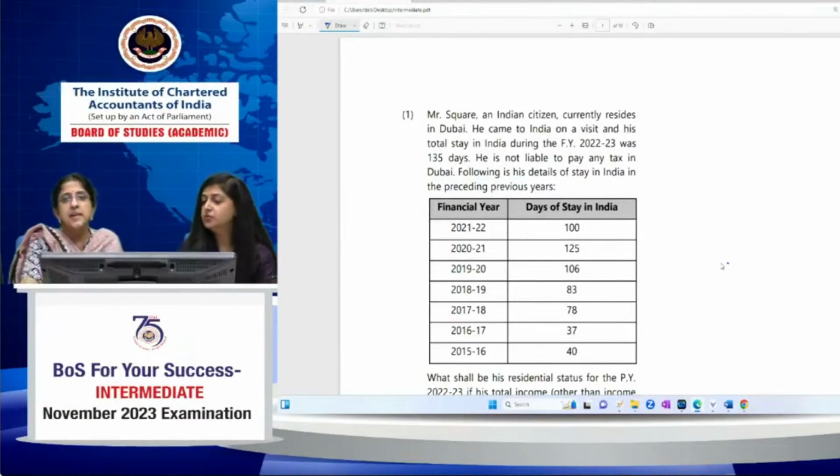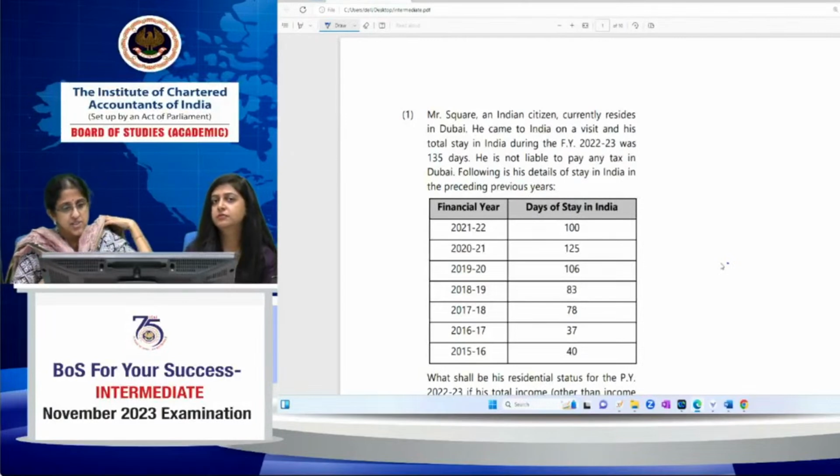Now, as I said, residential status is the most important chapter, the fundamental thing based on which your income will be computed. There are questions which focus on residential status and thereafter give you some items of income so that, based on the residential status, you can determine your total income. For that, you have to have an understanding of the residential status.